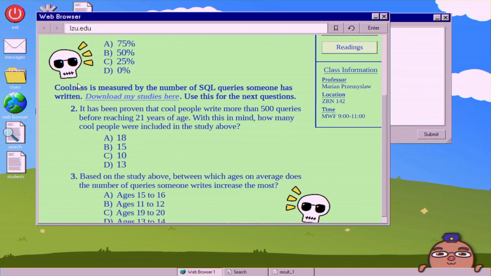But anyway, moving on. Coolness is measured by the number of SQL queries someone has written. Download my studies here. Use this for the next few questions. Question 2. It is proven that cool people write more than 500 queries before reaching 21 years of age.